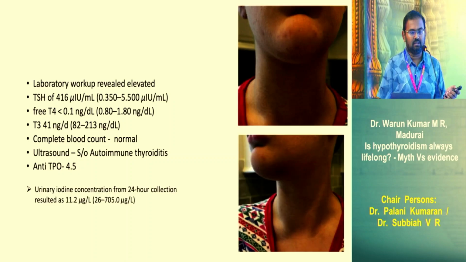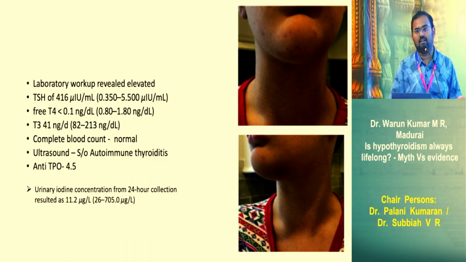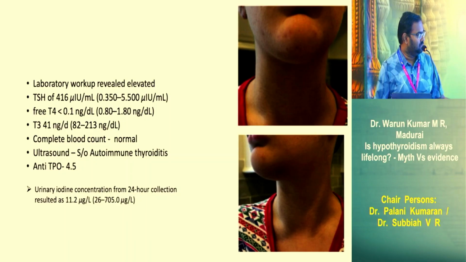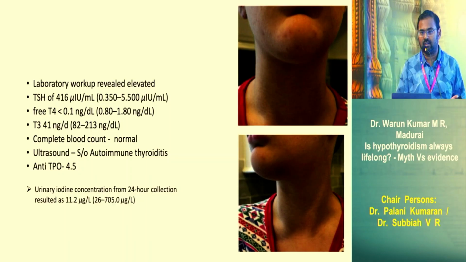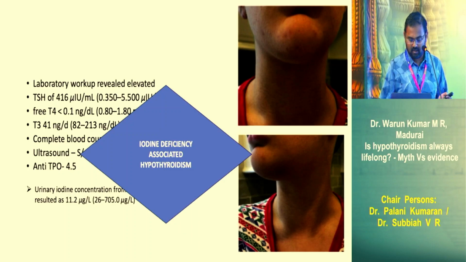The child was evaluated further. Urine iodine was done because the child had negative antibodies, and because the child was autistic and the food behaviors were abnormal. Mother was feeding rock salt, and on going back through the dietary history, the child's feeding habits were very poor. The urine iodine showed a very low value of 11.5, while the normal is 26 to 700. This gave us a clue and gave the diagnosis of iodine-associated hypothyroidism.